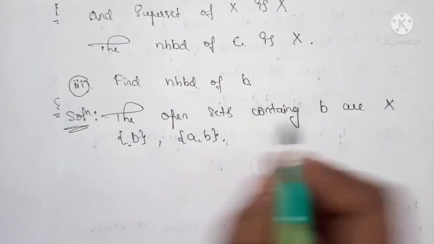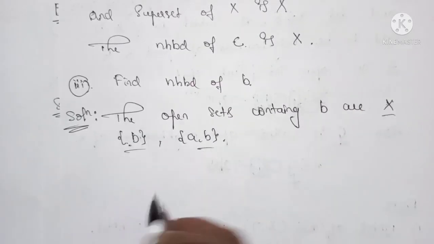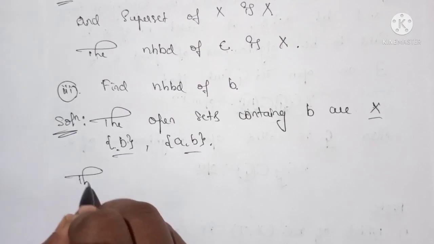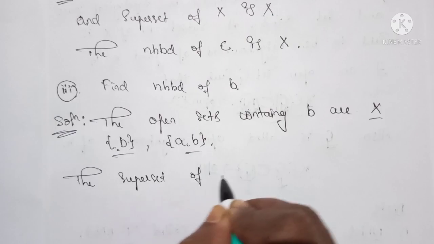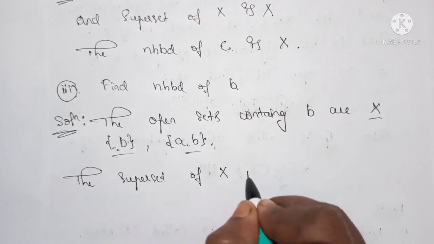Now we find the supersets of all these three open sets. The superset of X is X only.